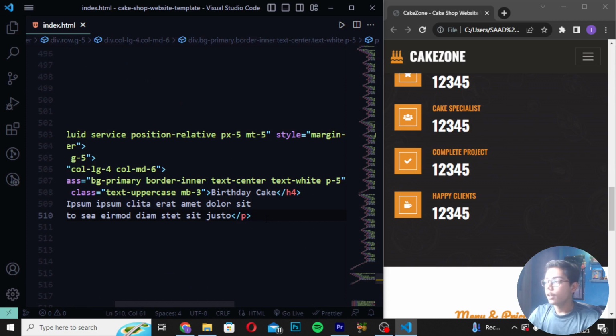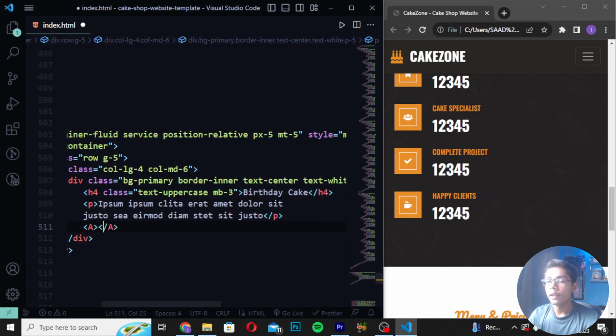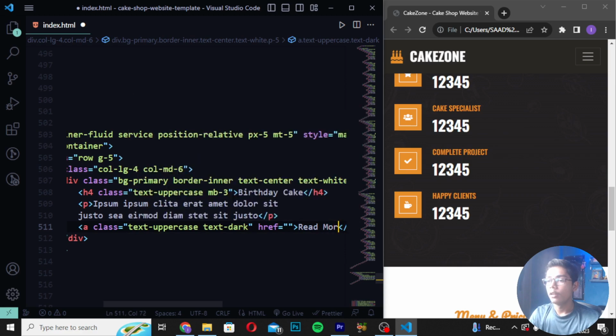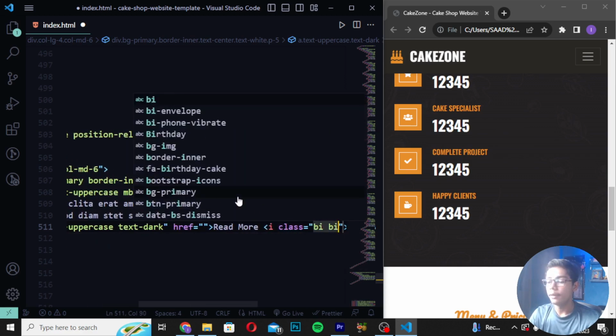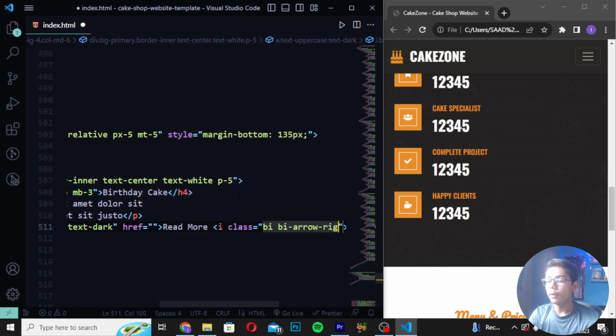Now when you're done with this, I will move down and create an a tag here, and then remove this href. In the place of it, I will create a class as text-uppercase, and write here text-dark. Then I will write href like this, and then write here read more. Then you have to create an i tag with class bi bi-arrow-right.